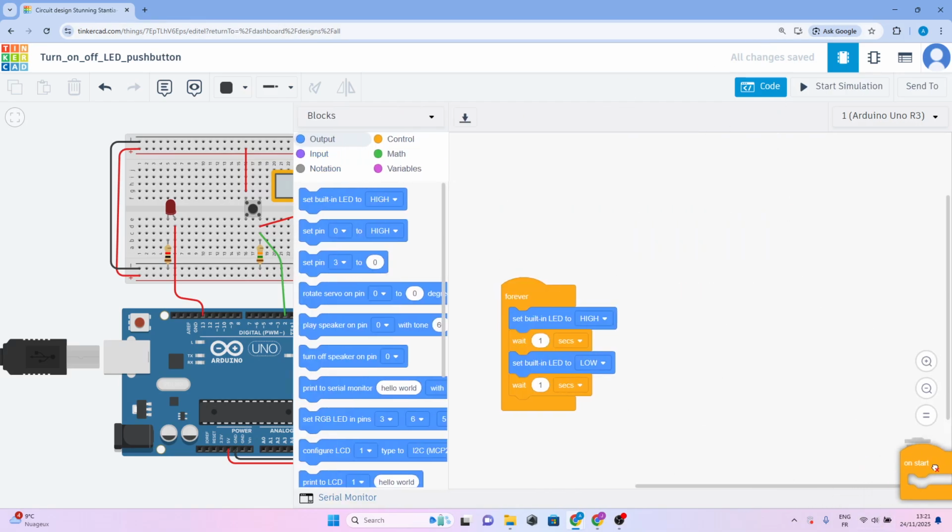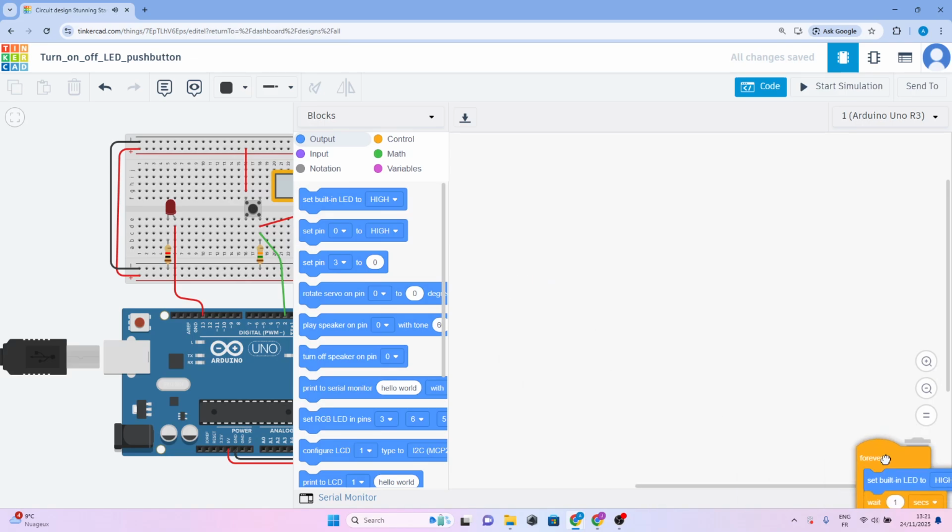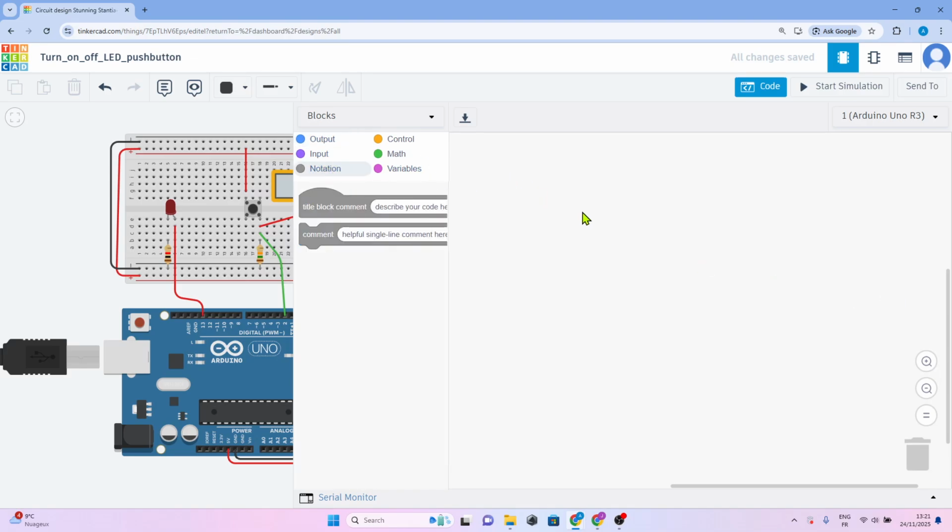Let's move this. Okay, we move it to the bin. Right. Let's give a title. Add some comment. We give a title to the code or to the project.